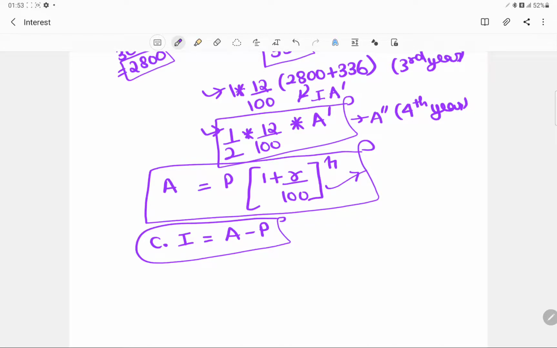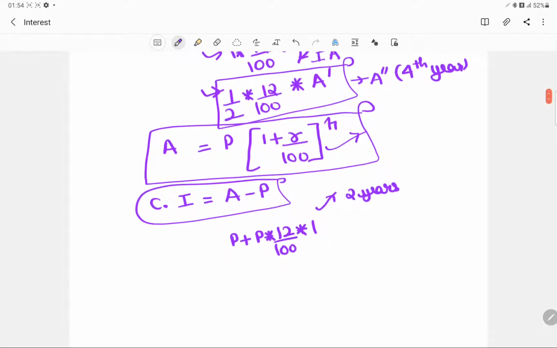So okay, for this case, say we had to calculate the same thing for 2 years, it was very simple. It was like P plus P into 12 upon 100 into 1. This was the amount that we had after the first year.